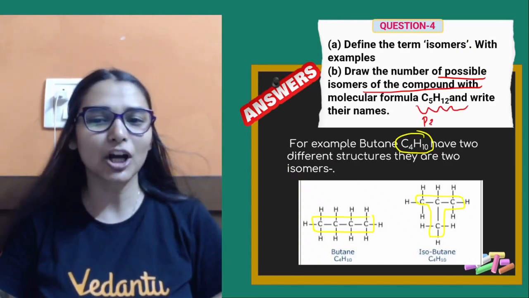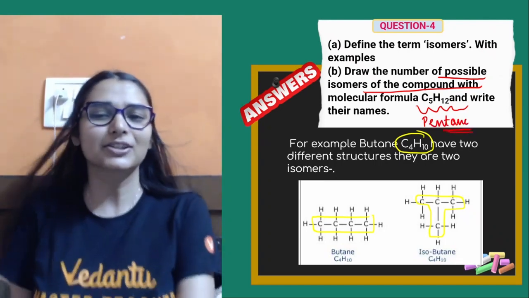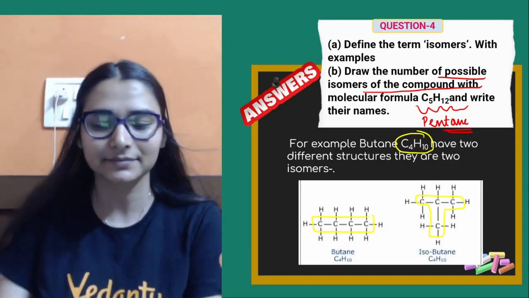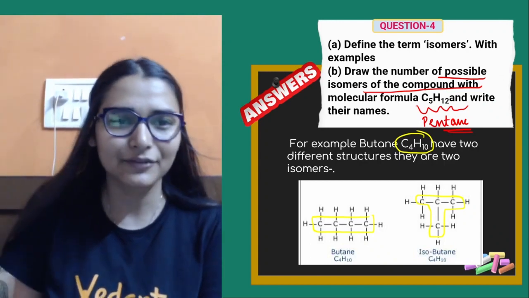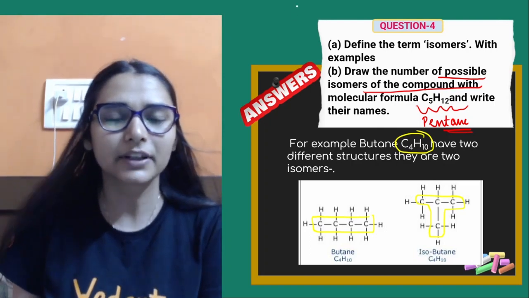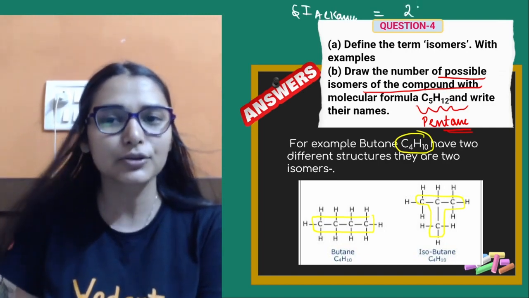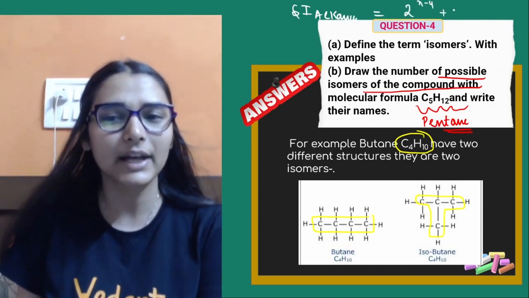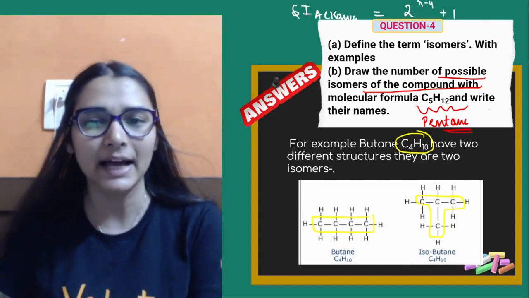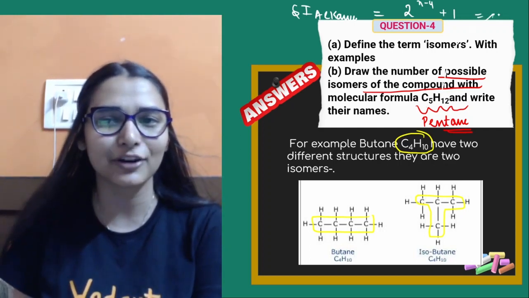Now this is nothing but your pentane, है ना? So all the carbon-carbon bonds could be single. So in how many different structures can you represent this molecular formula? So alkanes के लिए I have told you already that there is a direct formula that you can use. The number of structural isomers for alkanes can be calculated by formula 2 raised to power n minus 4 plus 1. जहाँ पे n क्या है? N is the number of carbon atom. So you can put n value 5 in this case. You will be getting 3 as the answer for this.